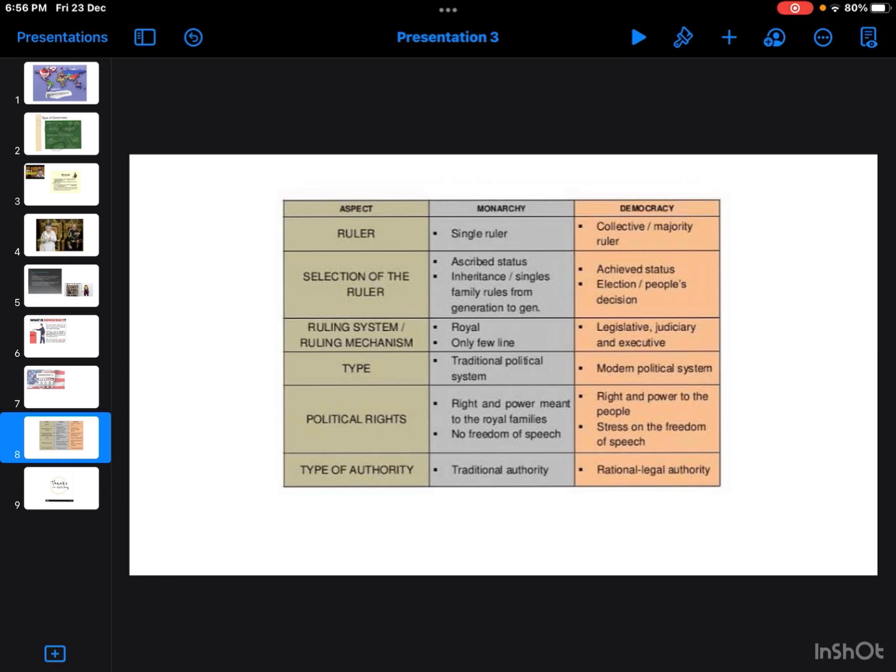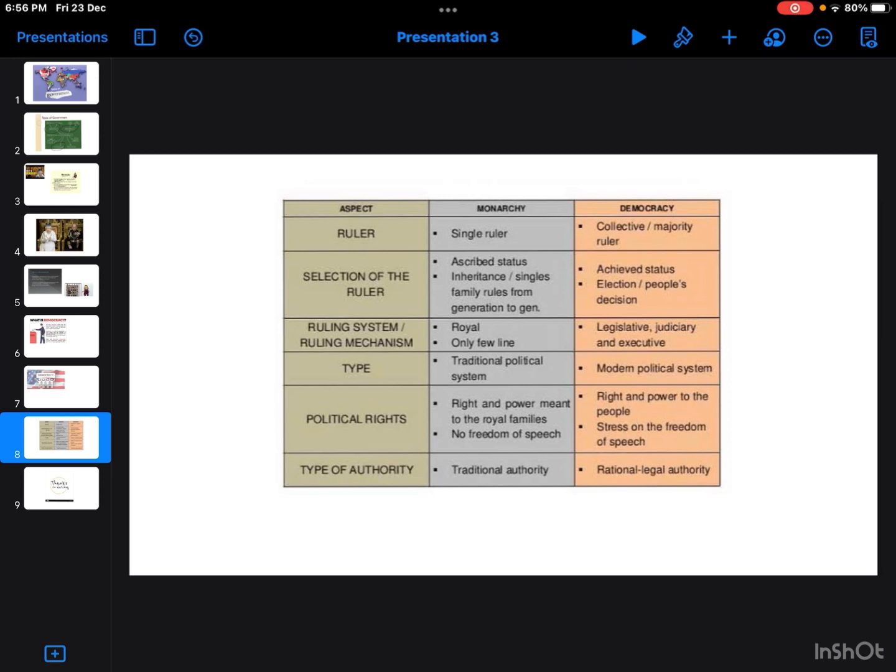And then the next one is the ruling system. Royal, only a few lines. But in democracy we have legislative, judiciary and executive. So we will study this in the next lecture. What is legislative, judiciary and executive? And the type is the traditional political system, and here the modern political system.